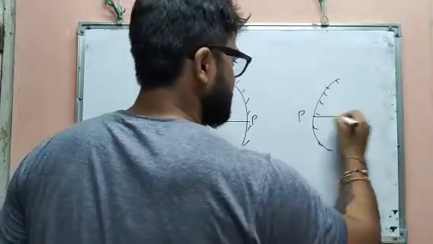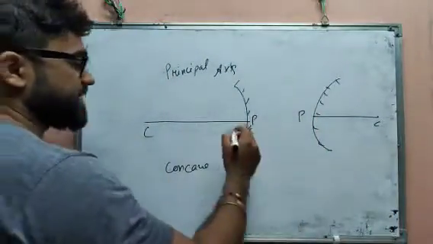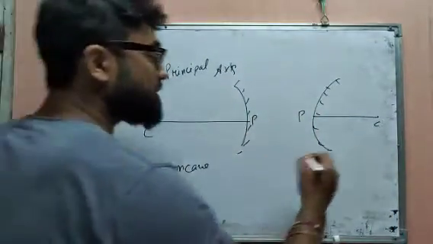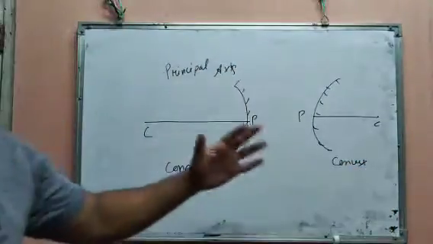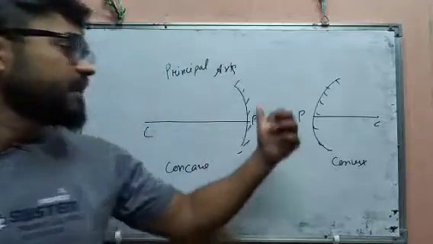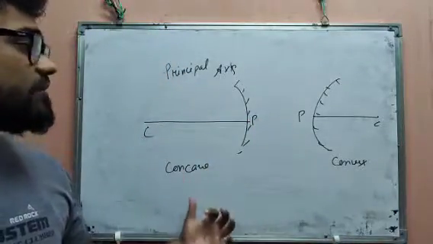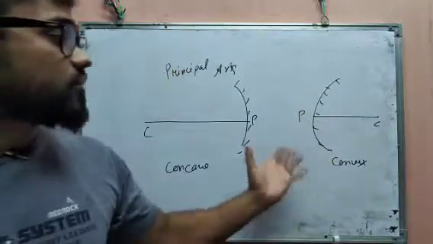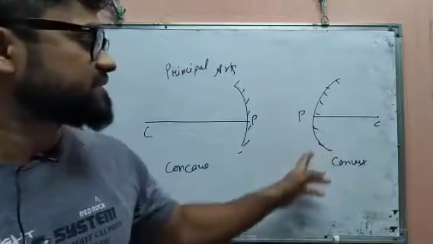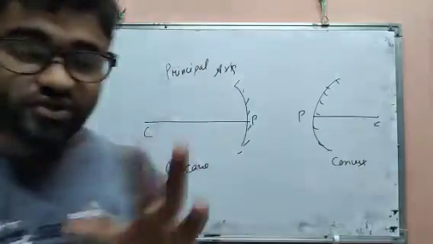This P, this C. So the imaginary line passes through the center of curvature and the pole of the mirror. This is called the principal axis. For both concave and convex mirror, the definition is the same. The imaginary line that passes through the pole and the center of curvature is called the principal axis.